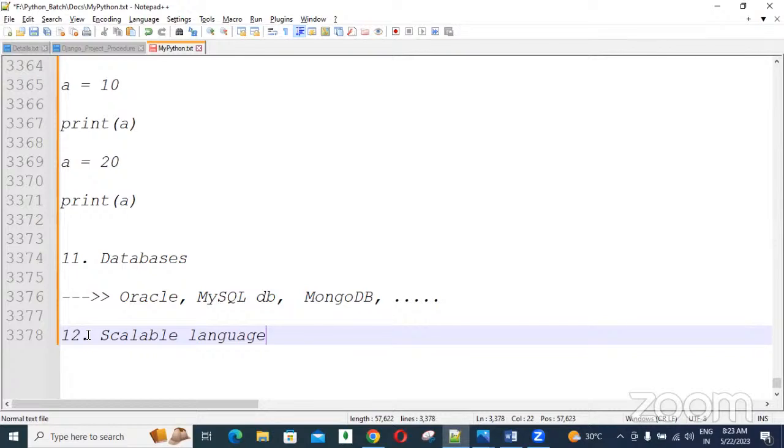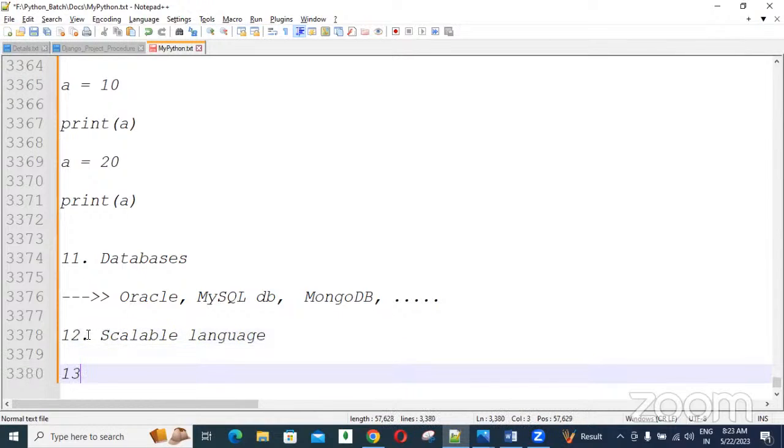Some applications are large, like Facebook, YouTube, WhatsApp, which lakhs of people use every day across the entire world. So using Python we can design all kinds of applications: low level, medium level, and high level. High level applications get lakhs of requests every second, every minute. All those requests can be handled properly by Python, giving the best performance. This is also one of the benefits.